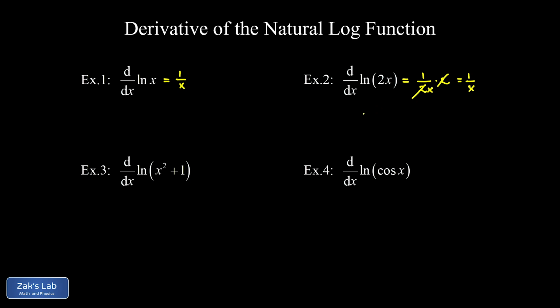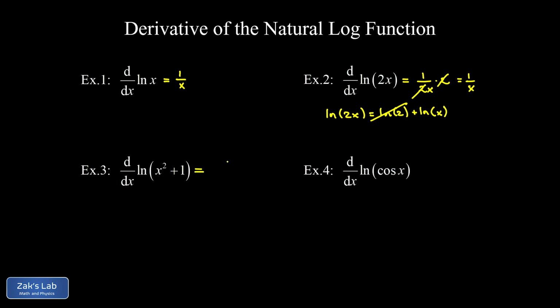And this seems a little bit suspect, like how can the derivative of natural log 2x be the same thing as the derivative of natural log x? We know that replacing x with 2x causes a horizontal compression of the graph. And I'll leave the graphical investigation up to you, but I do want to point out that the natural log of 2x is just the natural log of 2 plus the natural log of x. And looking at it that way, it's unsurprising that the derivative turns out the same. If we take the derivative of this expression, natural log 2 plus natural log x, the derivative of natural log 2 is 0, and it just reduces to the derivative of natural log x, which again gives me 1 over x.